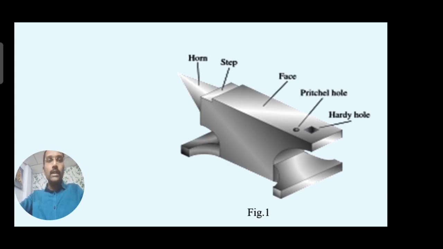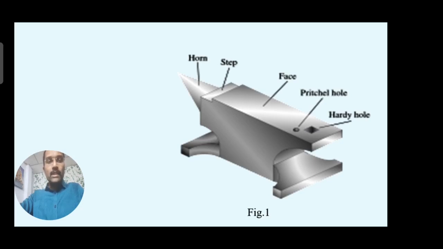According to that, different operations can be done on this anvil. Observe the components placed over here. On this anvil, you can see there is a horn structure at one end of the anvil, and there is a stepped section provided here. Above that, you can see the top layer, that is the face, and the face also consists of two holes at one end.